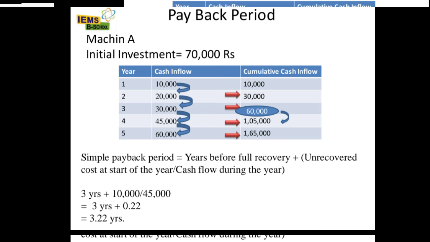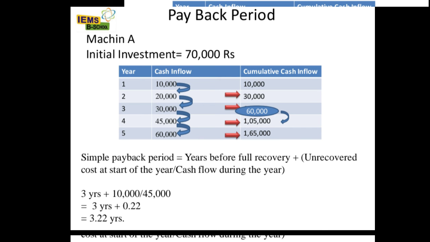The cumulative cash flows, meaning we add the cash flows: 10,000 plus 20,000 is 30,000, plus 30,000 is 60,000, plus 45,000 is 1,05,000, plus 60,000 is 1,65,000. That is the cumulative cash flow. So we have to add all the cash inflows.